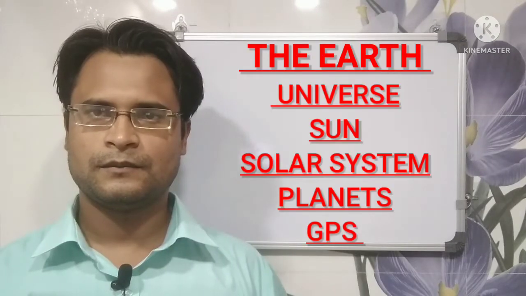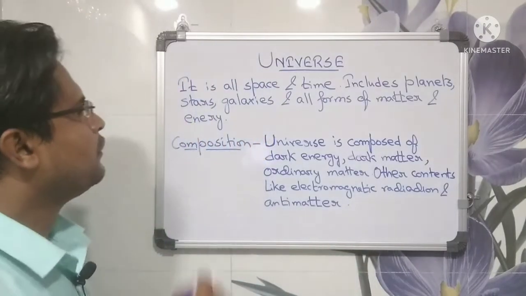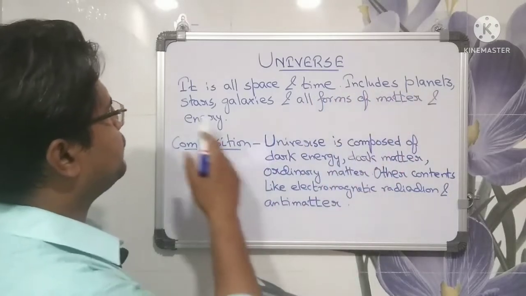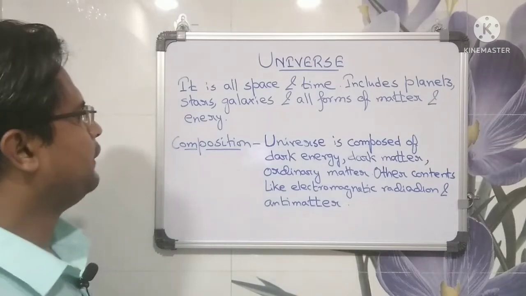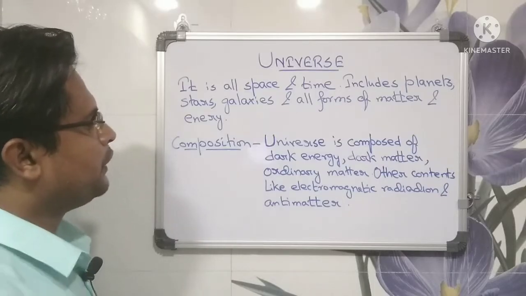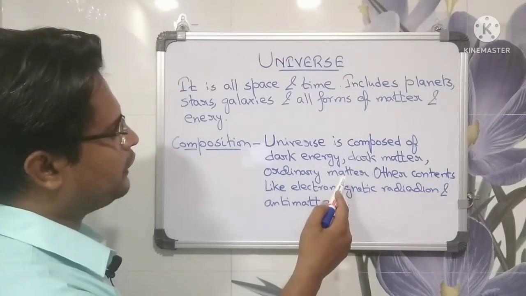Let's begin. What is universe? Universe is all space and time. It includes planets, stars, galaxies, and all forms of matter and energy. Its composition: universe is composed of dark energy, dark matter, ordinary matter.